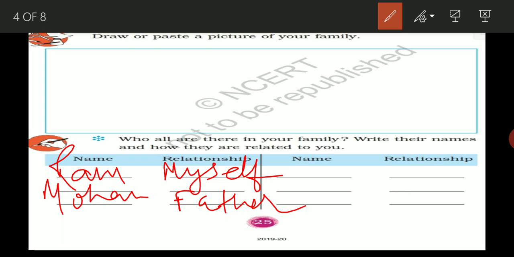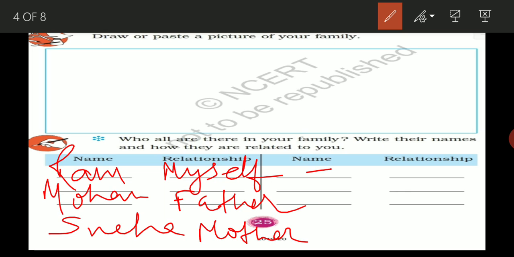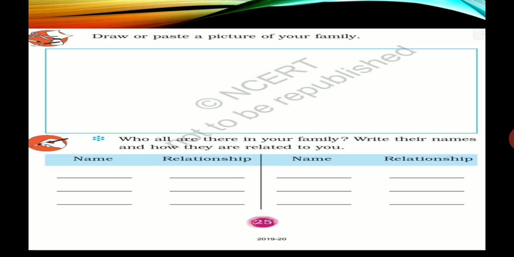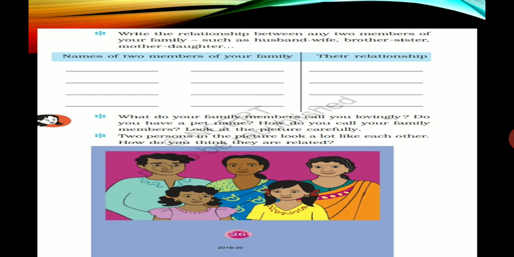The mother's name of Ram is Sneha. Then I will write the relationship, mother. In the same way, write the names of the brothers and sister if they have, otherwise you don't write. So simply I told you that it is completely depending on you, you have to write your family members' names and your relationship with them. Hope you understood how you have to write.